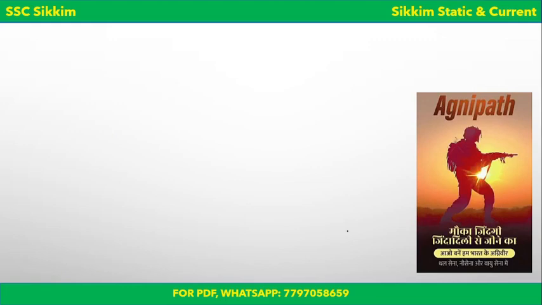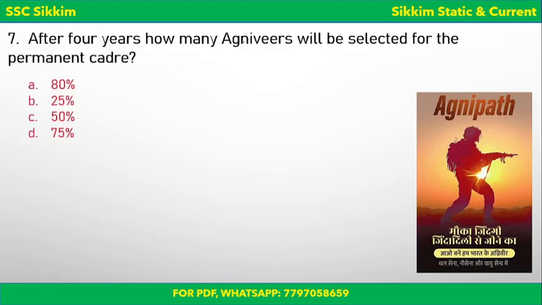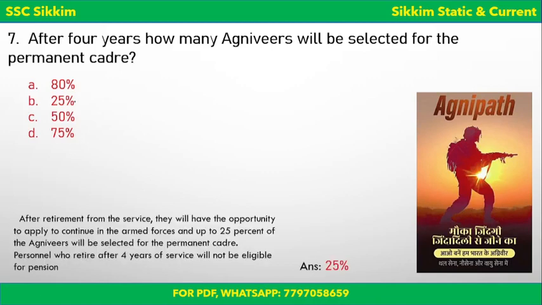Okay, so remember this. Next, after 4 years, how many Agniveers will be selected for permanent cadre? So as I said, the soldiers will be serving the nation under this Agnipath scheme for 4 years, and after 4 years, most of them will return into civilian life. But a certain number of soldiers will be selected for permanent cadre. So what is that number of soldiers, or what is that percentage of soldiers? So is it A, 80%? Is it B, 25%? Is it C, 50%? Or is it D, 75%? Well, the correct answer to this question is B, 25%.